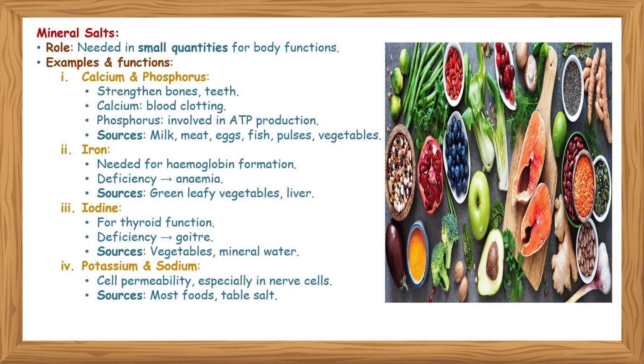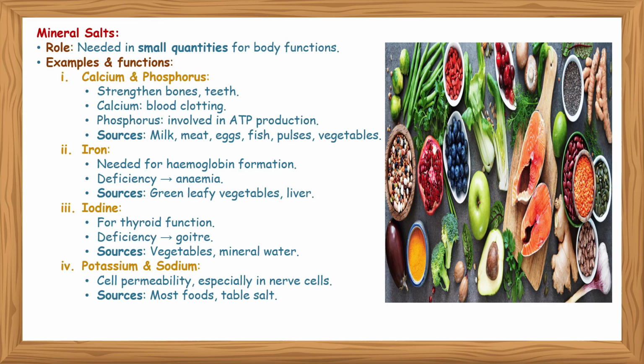Mineral salts are needed in small quantities for body functions. Examples and functions: calcium and phosphorus strengthen bones and teeth. Calcium is responsible for blood clotting. Phosphorus is involved in ATP production. Sources: milk, meat, eggs, fish, pulses, vegetables. Iron is needed for hemoglobin formation. Deficiency causes anemia. Sources: green leafy vegetables and liver.